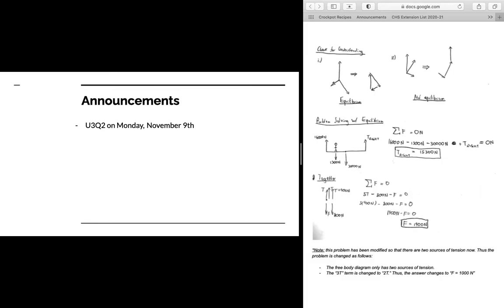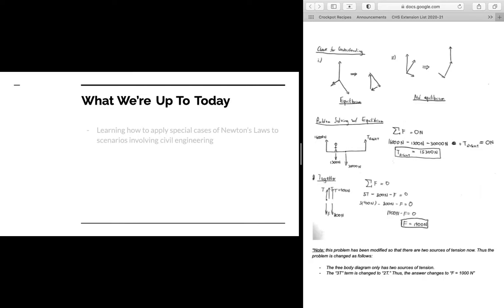So some announcements, the Monday we come back from the weekend, we'll have a quiz on equilibrium. In this case, it will again be open note, and we'll spend the latter half of class going over the quiz.